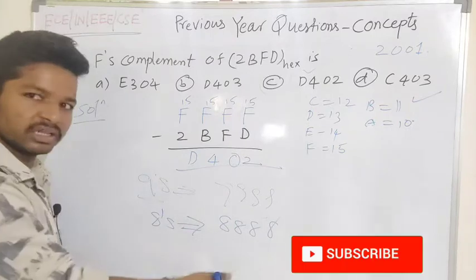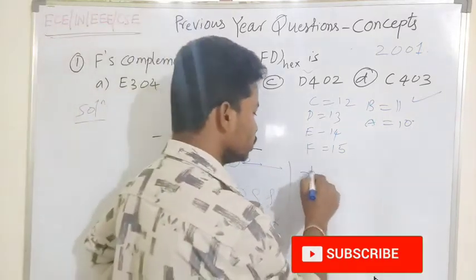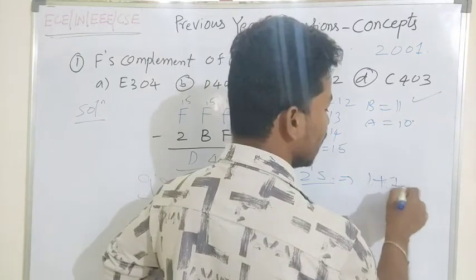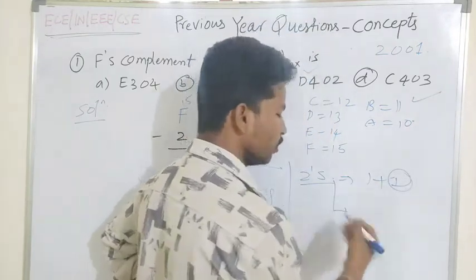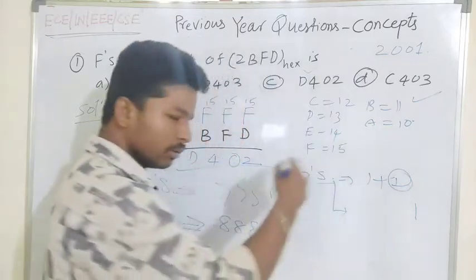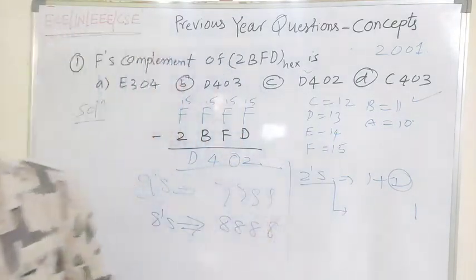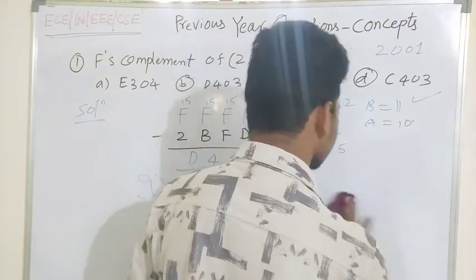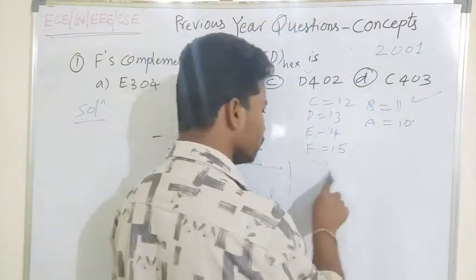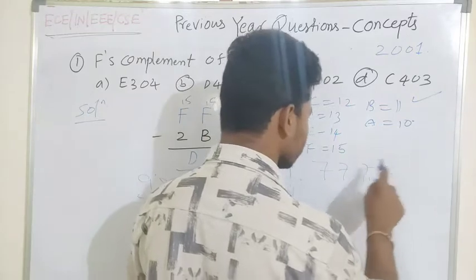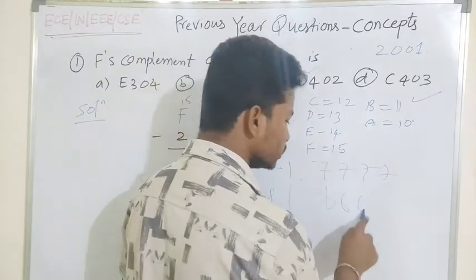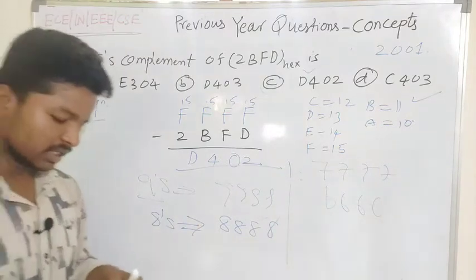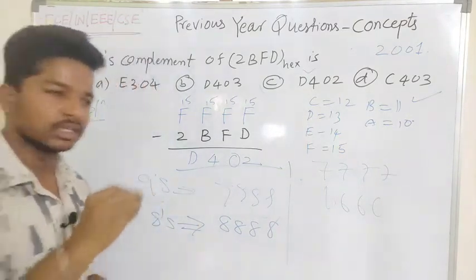If asked about the 2's complement, just do the 1's complement and add 1; the 2's complement has a special scenario and we will solve questions related to it also. For the 7's complement, subtract the number from 7, and for the 6's complement, subtract the given number from 6, so that you get the answer very quickly.